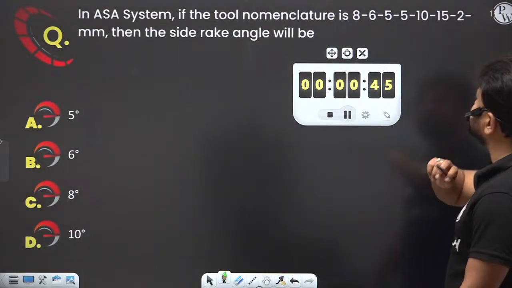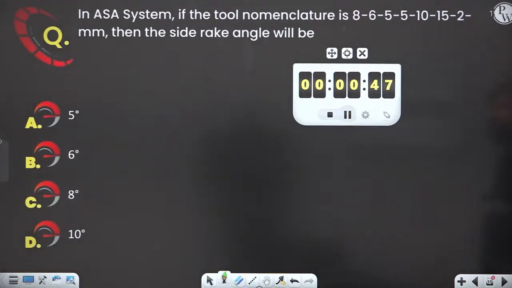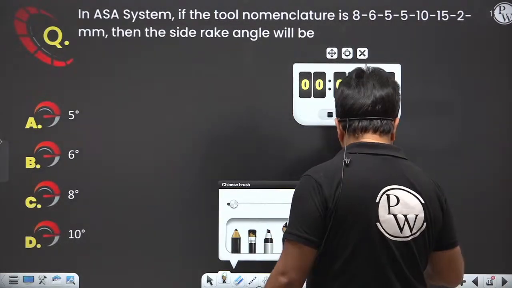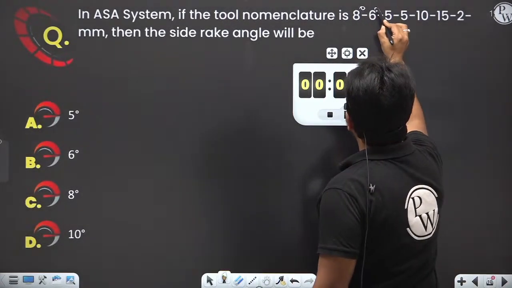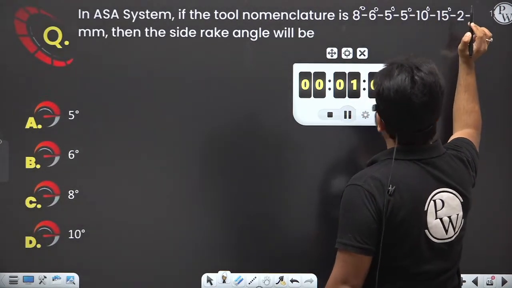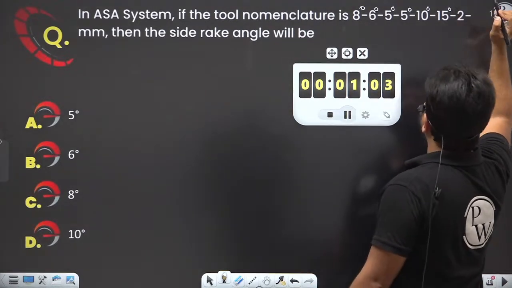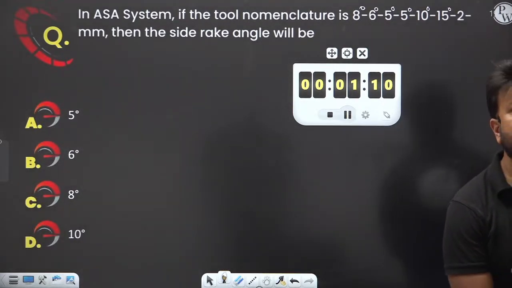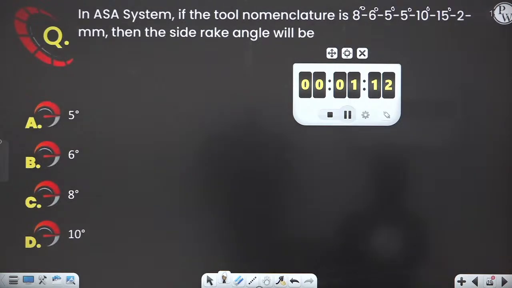Yes, so your time starts now. In the ASA system, the tool nomenclature is basically in degrees: 8 degree, 6 degree, 5 degree, 5 degree, 10 degree, 15 degree, and 2 that is the nose radius. Now tell me, the side rake angle is which value?